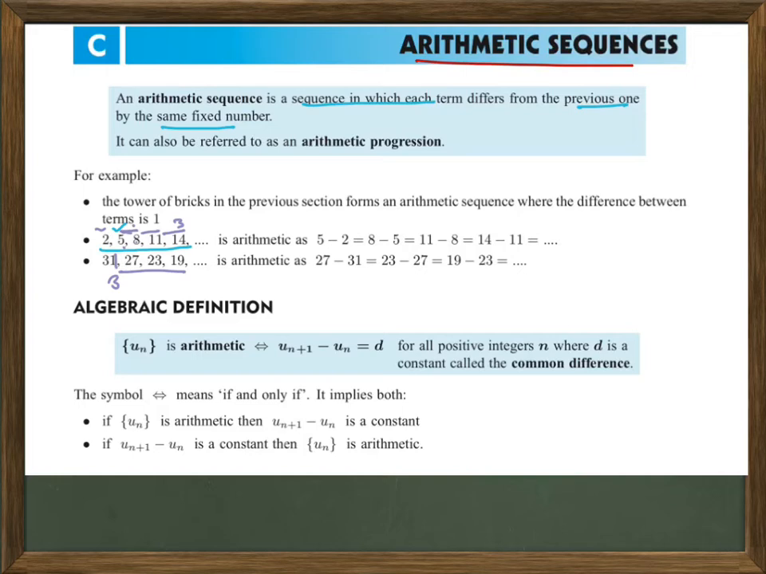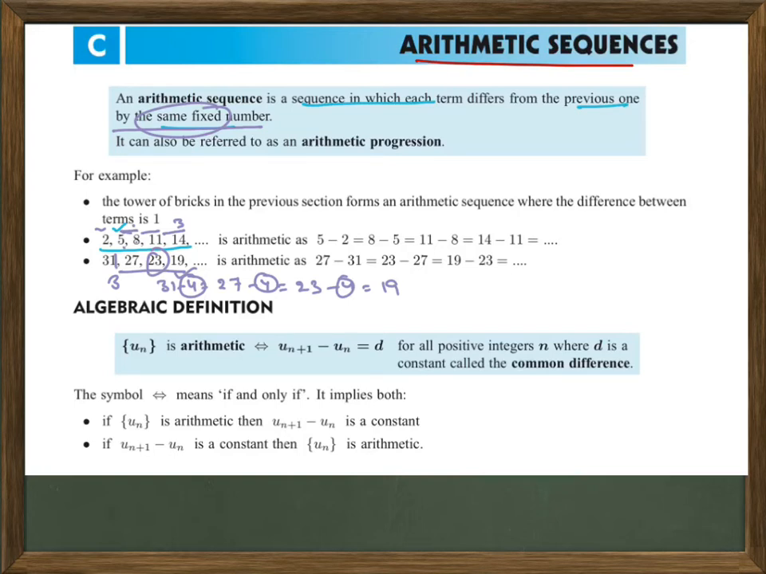Now take this example: 31, 27, 23, 19. 31 is the first number and the second number is 27. How is this 27 coming? 31 minus 4 equals 27. Again, how does the next term come? 27 minus 4 is 23. How does this 19 come? 23 minus 4 is 19. That means every number is plus or minus 4 to get the next number. That's why in the definition we said we need to add or subtract the same fixed number to the previous number to get the new number.